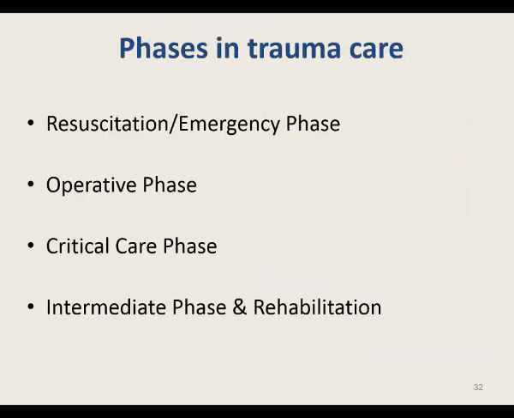There are different phases in trauma care. The resuscitation or emergency phase. That's where triage decisions need to determine the best level of care required. Stabilizing the patient, rapid transport, stopping blood loss, and starting IV fluids, typically 2 to 3 liters or 20 cc's per kilogram in kids. Decisions for blood transfusions are made here.